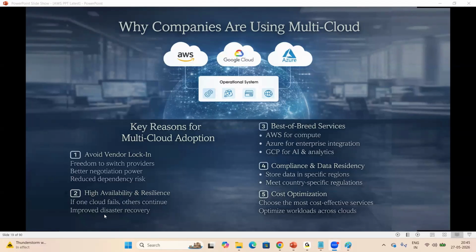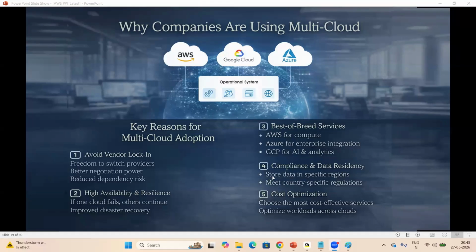Improved disaster recovery also. For example, our applications are running on AWS, but AWS is not giving any proper service. We can migrate to Azure, or we can migrate to GCP. And best of breed services: AWS for compute services, Azure for enterprise integration services, GCP for AI and analytics services. Even AWS has very advanced features available. For AI services, AWS is also a best platform.